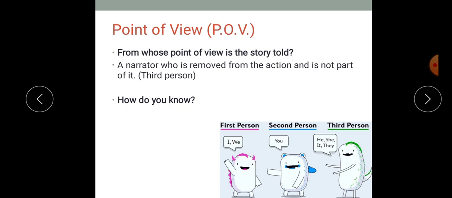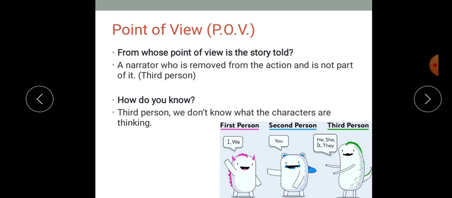Now, how do you know? We usually know because in the third person, we don't know what the characters are thinking. We don't see the action from the character's point of view or one of the characters' point of view. And in this case, again, this is the third person. And this fable is in the third person.